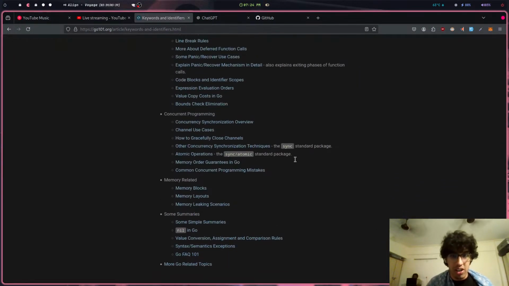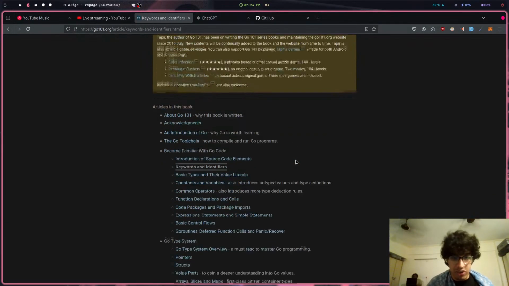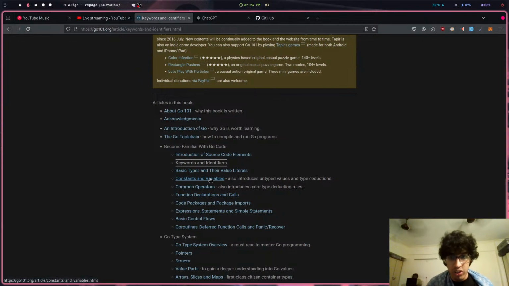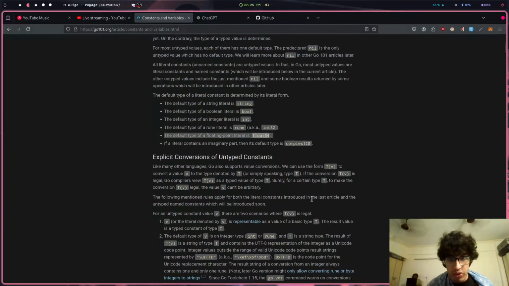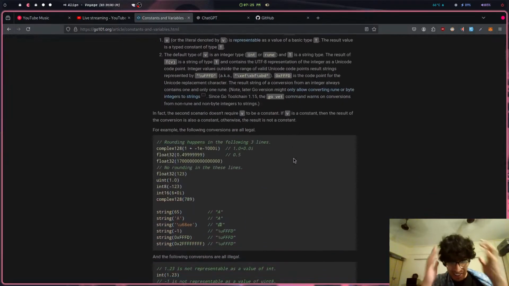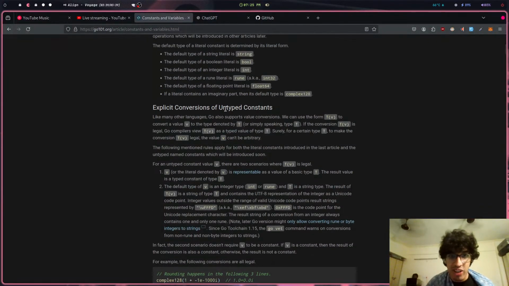So, keywords and identifiers, this had nothing that important in it. What was important was this. String, boolean, int. What is Zoom? Int32. Okay, cool. Default floating point, so float. Alright. Imaginary. Just like my girlfriend.